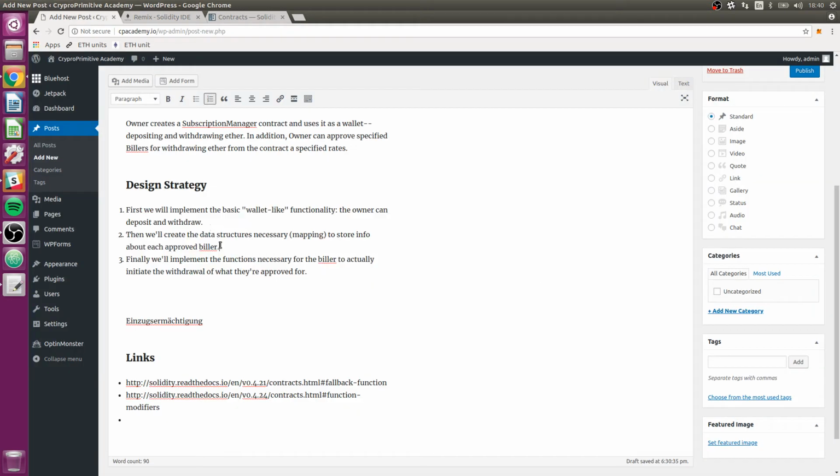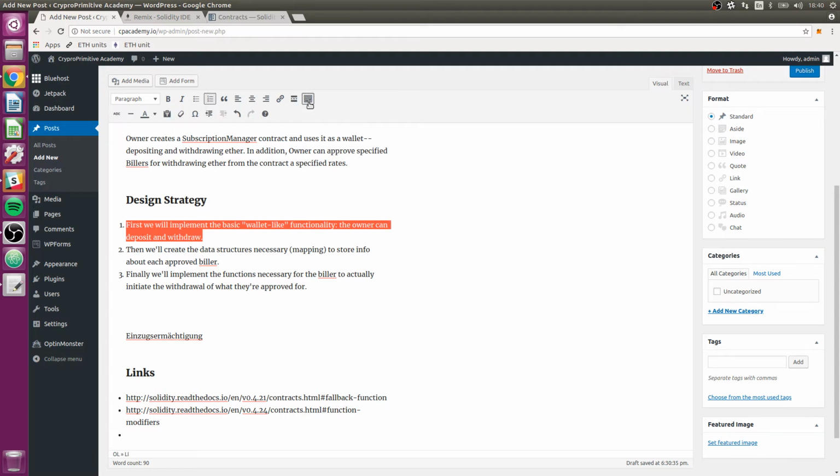Okay, so number one is done. I'm just going to put some cross throughs for that. I don't think, oh, here we go. There we go. Okay, on to the second one. Now we need to create the data structures necessary to store the info about each approved biller. So let's get on that.